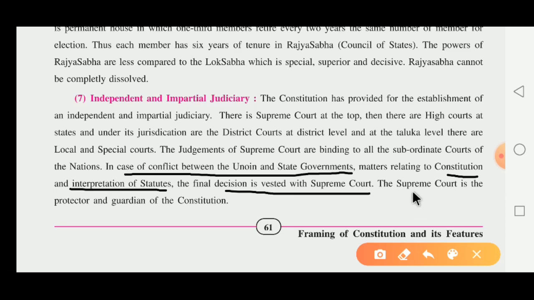The Supreme Court is the protector and the guardian of the constitution. Who is the protector and the guardian of the constitution, dear children? The Supreme Court is the protector and the guardian of our constitution.